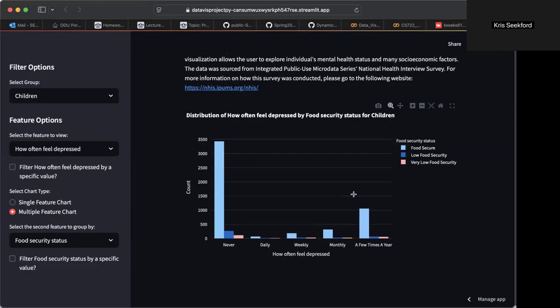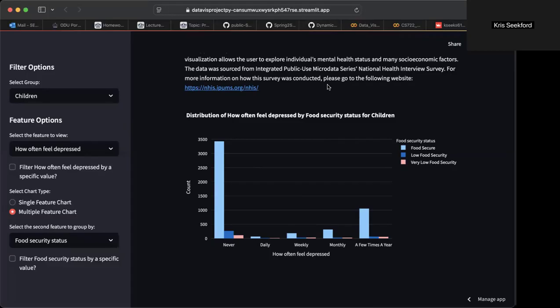I will say a lot of it was hard because we didn't get taught this in class. We only got taught to make a single drop down filter option in Python for a graph. So it would basically be, do you want to select children or adults, and that'll be it. I knew I wanted to make this multiple interaction to see different correlations and to view different nuances of the data. So to do that, I had to make this app, which is through Streamlit.